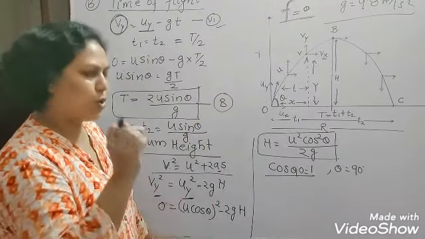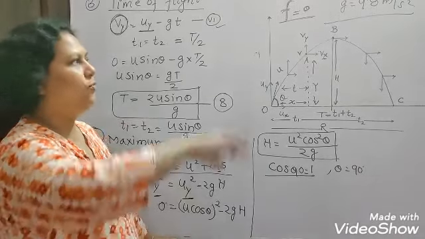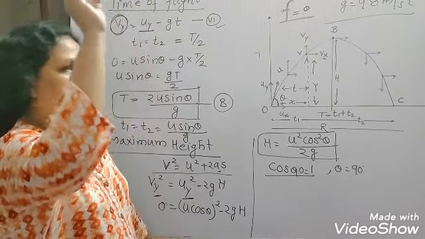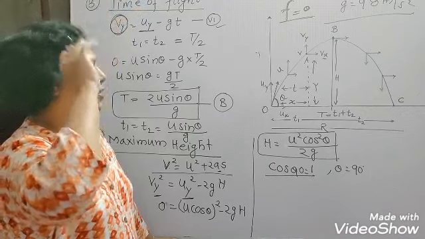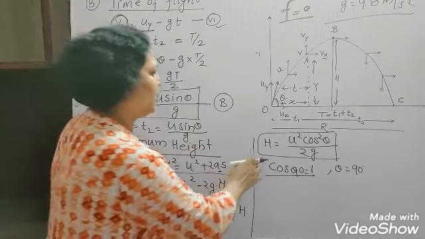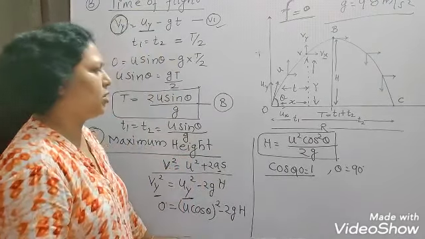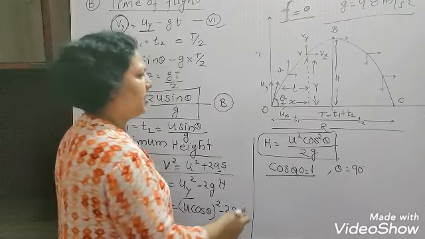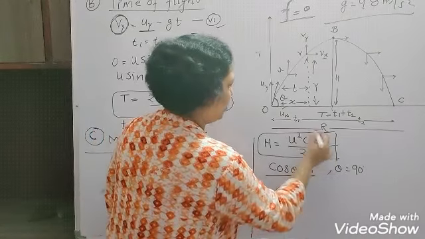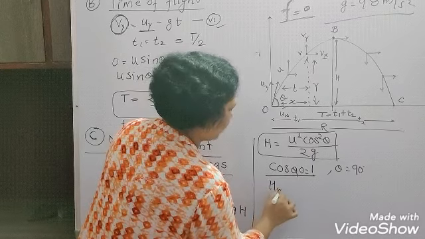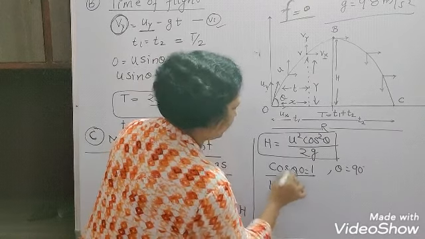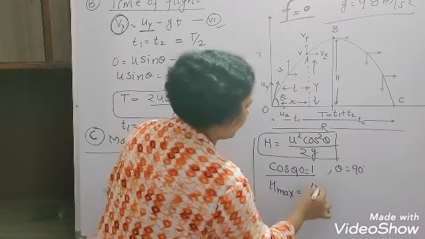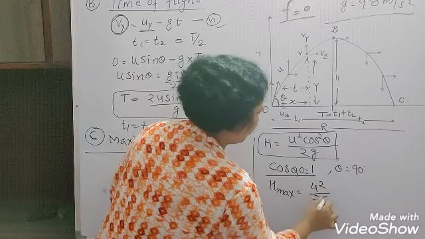That means if you throw an object vertically, it will attain the maximum height. So for the maximum height, theta should be 90 degrees, this value should be 1, and h max, the maximum height, is equal to u square upon 2g.